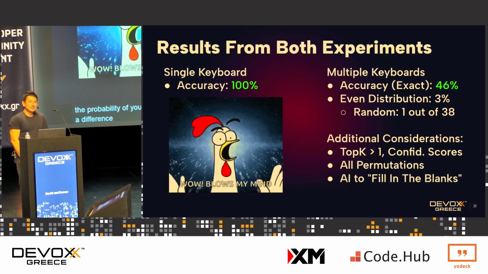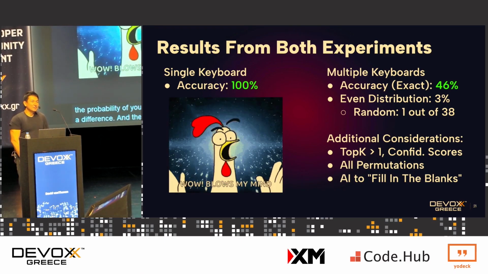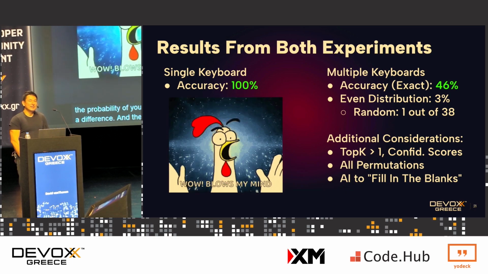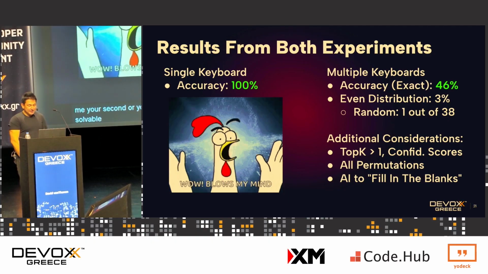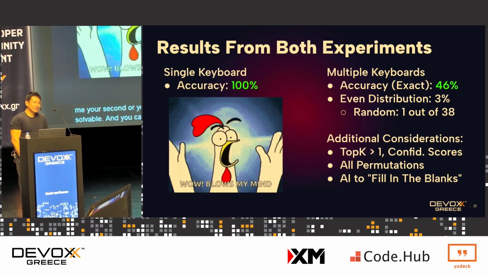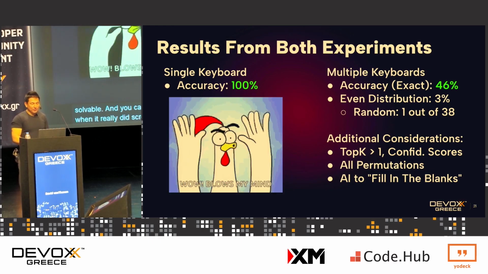And then if you were to consider, don't just give me your first guess, give me your second or your third guess, now you can start to see how this problem becomes solvable. You can run the different permutations and then use AI to fill in the blanks when it really did screw up because it couldn't figure it out. And that's the results from both of these.